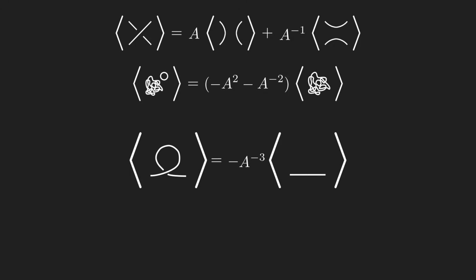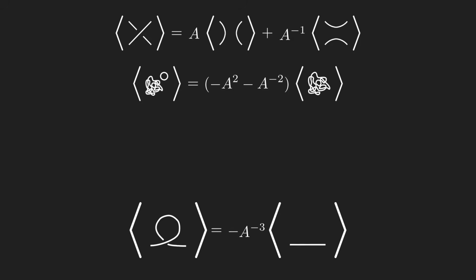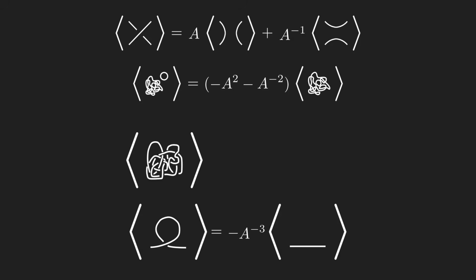But we're going to focus on the second way, because it leads to a better invariant. We'll leave the troublesome factor of minus a to the minus 3 there for now, and do something to cancel it out at the very end. What do I mean by that exactly? Well, suppose we take a big complicated picture of a link, and we use the two skein relations to calculate its bracket, systematically eliminating all crossings and the loops that form when those crossings are removed. By the end of the procedure, we'll end up with some expression in terms of a.